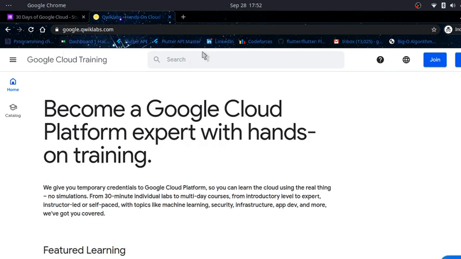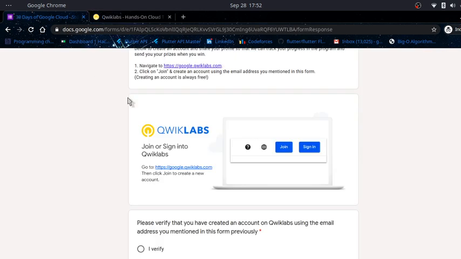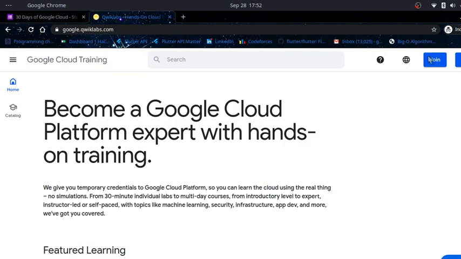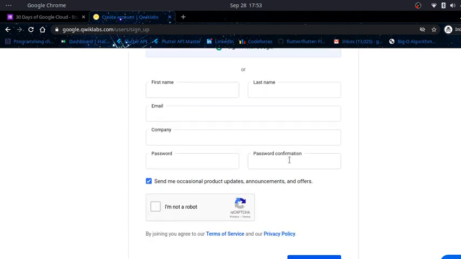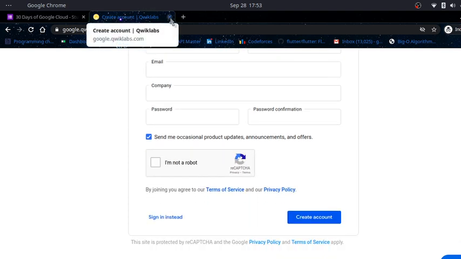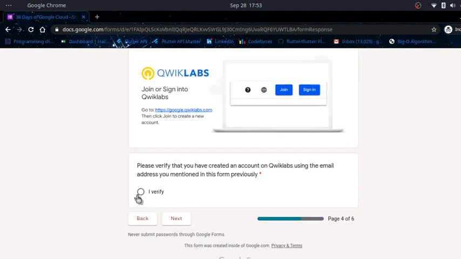This is the page you will get when you click no, I want to create one. There comes a join button and a sign in button. For those who don't have a Qwiklabs account, please click the join button. Click on sign in with Google if you want to sign in with Google, or create your account. When you create your account, verify that you have created it using the email you have mentioned. Please remember, the Qwiklabs account you create should have the same email with which you are registering for the program. That's how we will track your progress.